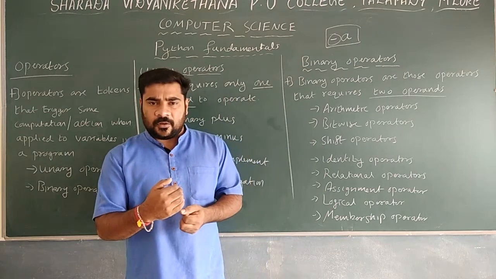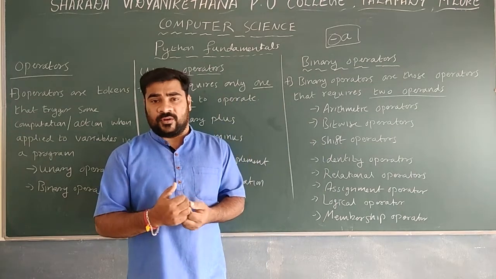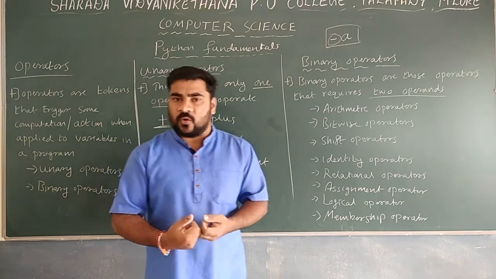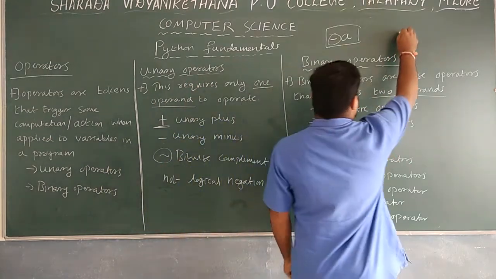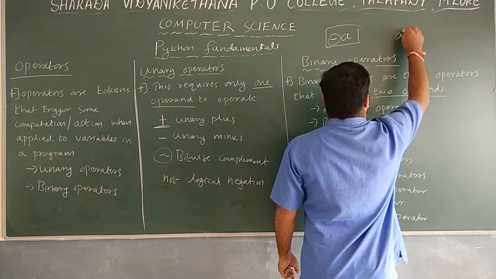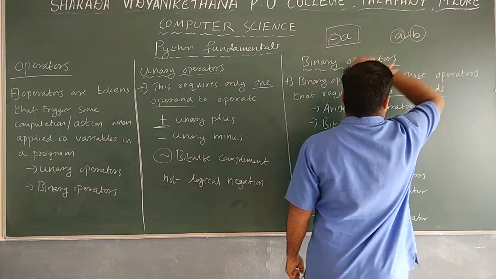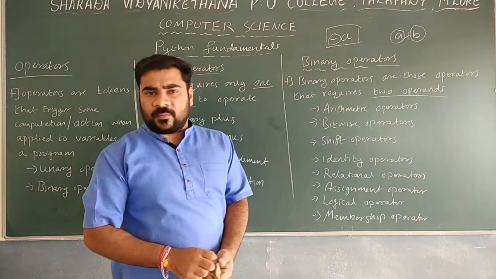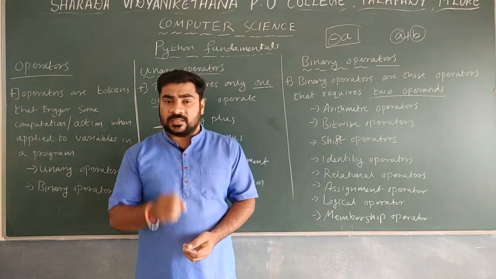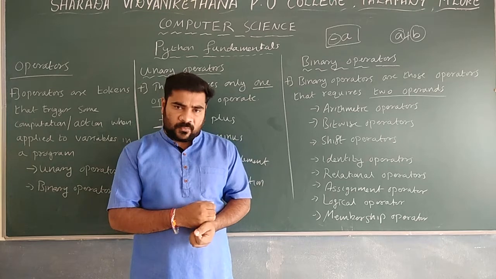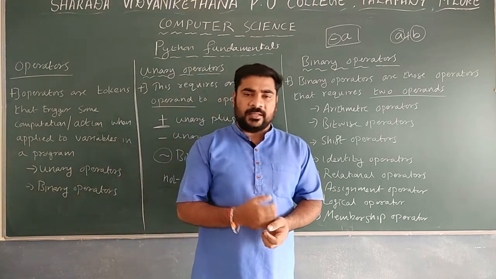So if you take the binary operator, for example, if you want to find the sum of two numbers, a plus b, so there are two operands: a is one operand, b is one operand. For a simple example, a plus b. So this is one operand, this is the second operand. First operand and second operand. In between, we are making use of operators. So that is actually known as binary operator. That type of operators are known as binary operators.